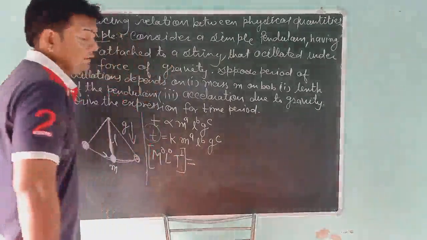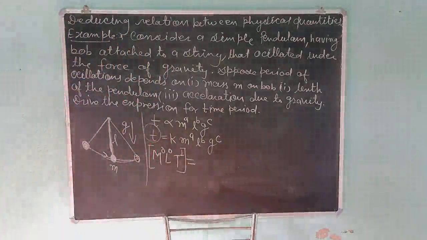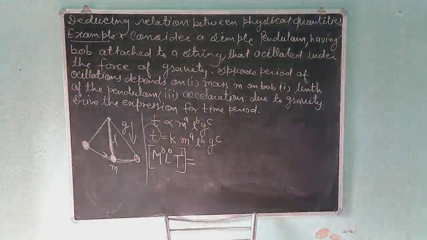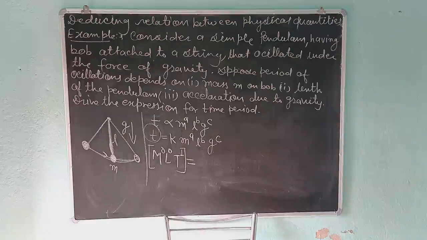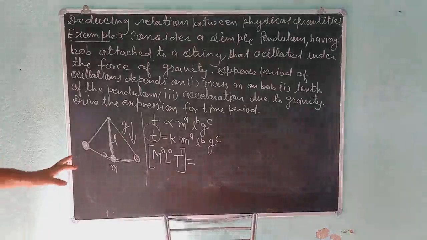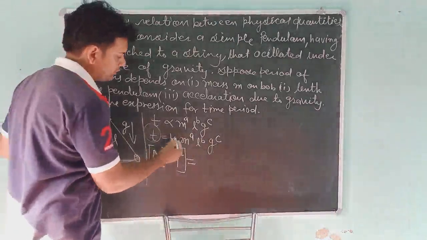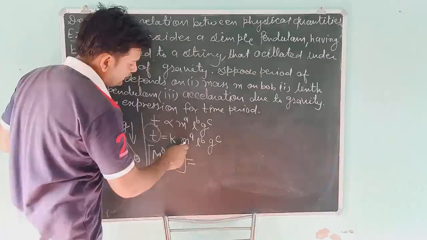Okay students, what about k? Always remember, any constant is a dimensionless quantity, that is, it does not have dimensions, so you will leave it here.